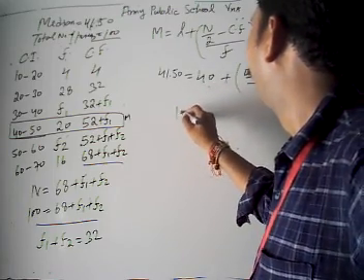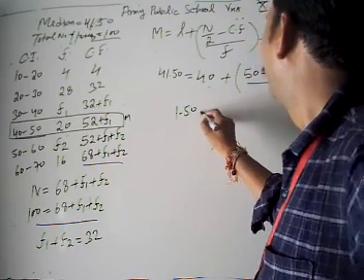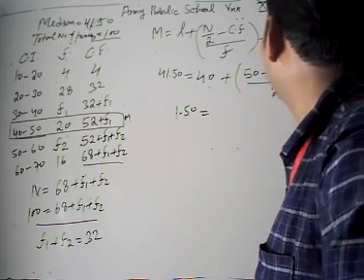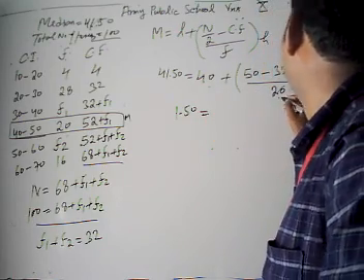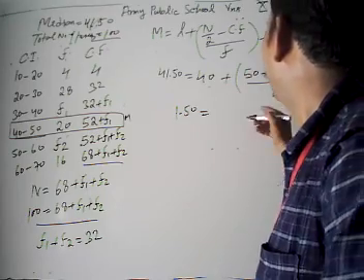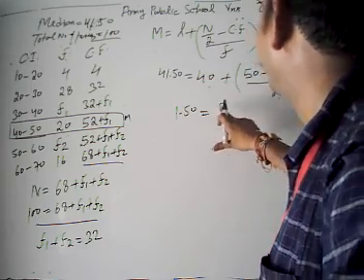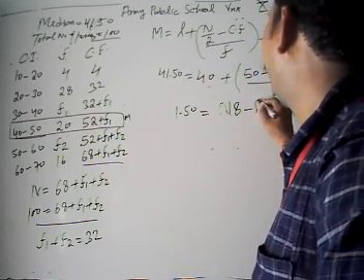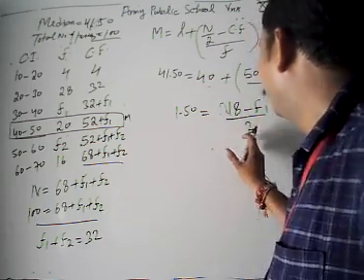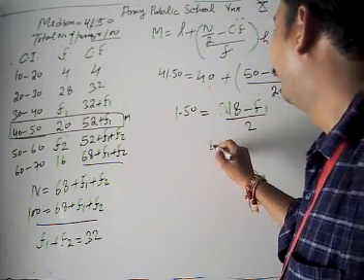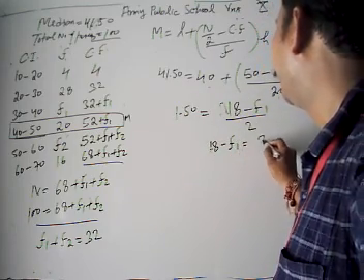We get 1.50 is equal to, it's 10 upon 20, then 50 minus 32 is obviously 18. 18 minus f1 upon 2, then multiply with 2, then we get 18 minus f1 is equal to 3.